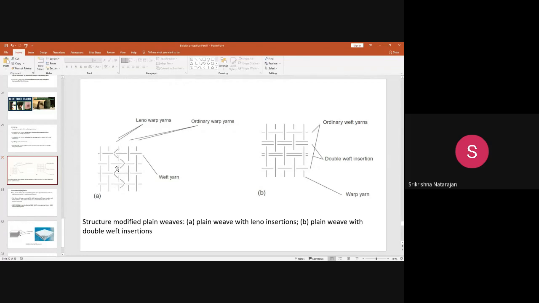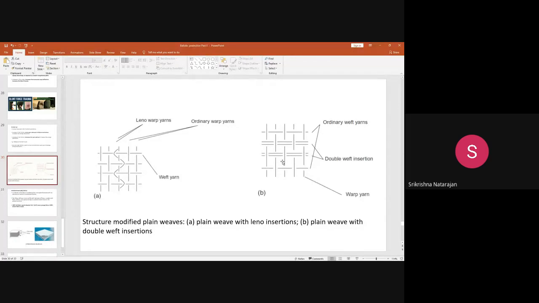And here it's a different plane view, where there is a Leno insertion to create more friction. But whereas here, what we do is, instead of a single weft, we make a double weft. Okay, double weft insertion, so that the structure becomes more compact with higher friction.